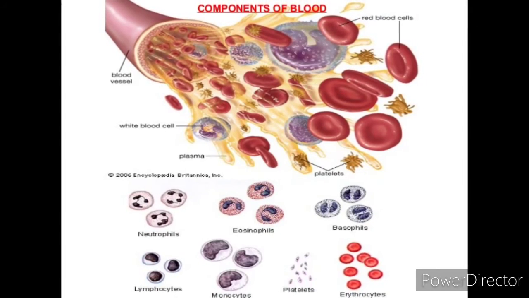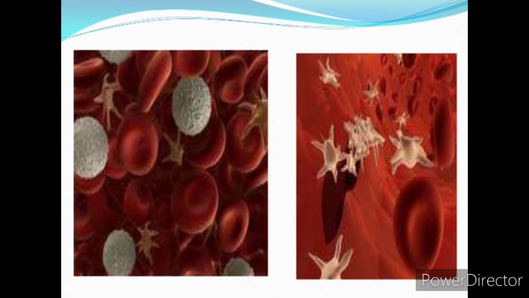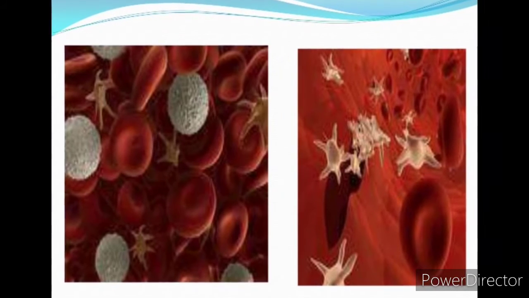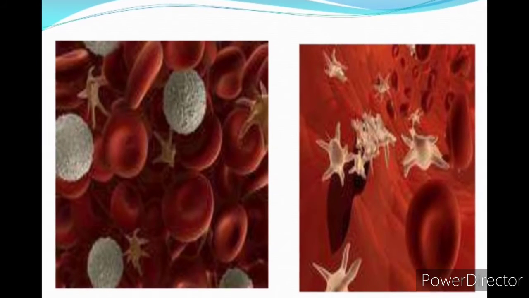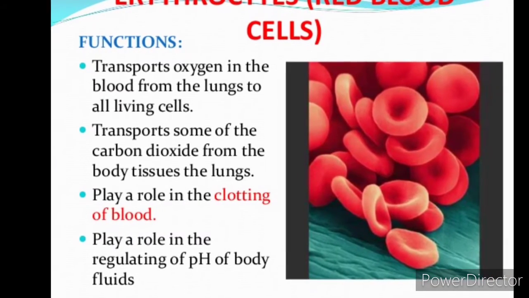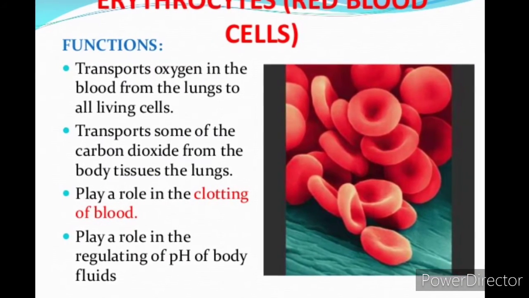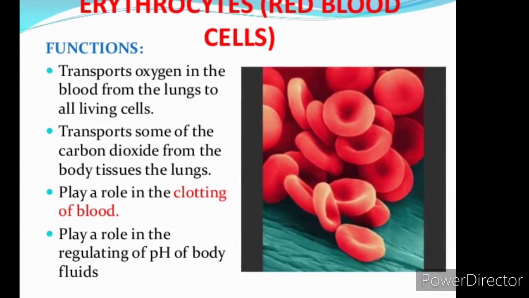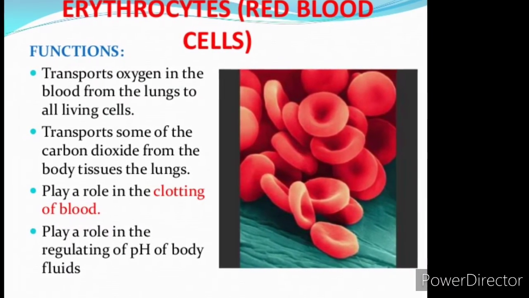So, blood contains red blood cells. Red blood cells live about 120 days. The lifespan of red blood cells is 120 days. After 120 days, they go to the lysosomes and new cells will be formed in the place of the old red blood cells. Here they play a major role in clotting of blood. Then they transport oxygen in the blood from the lungs to the cells, and transport some of the carbon dioxide from the body tissues to the lungs.